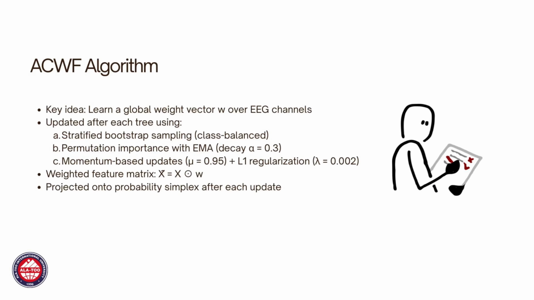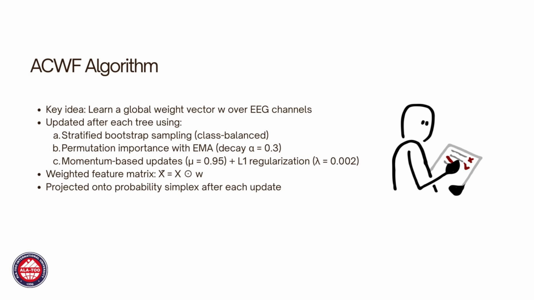Now, this is the most important part of our presentation, the core algorithm we developed. The main idea behind ACWF is very simple. We want the model to learn which EEG channels are most useful for classification. Think of it like this. If a doctor is looking at an EEG, some electrodes provide more useful information than others depending on the type of seizure. The model learns this automatically.